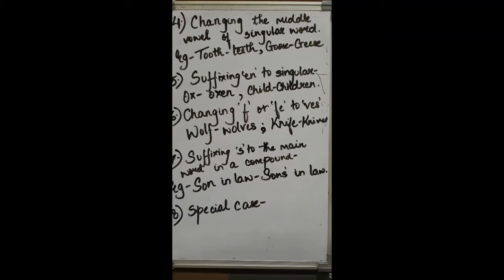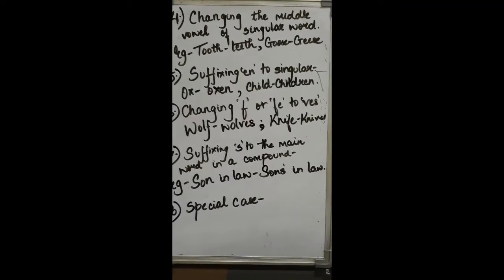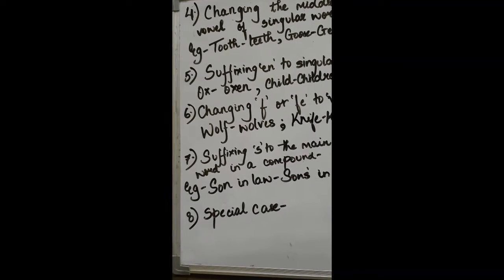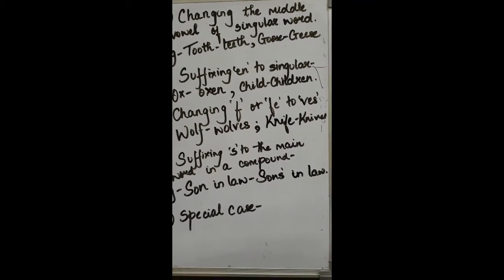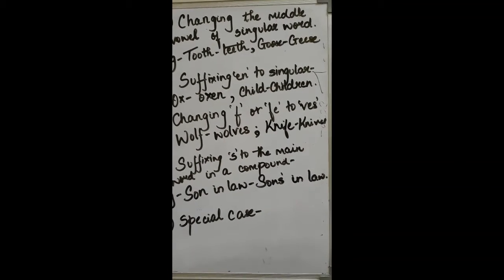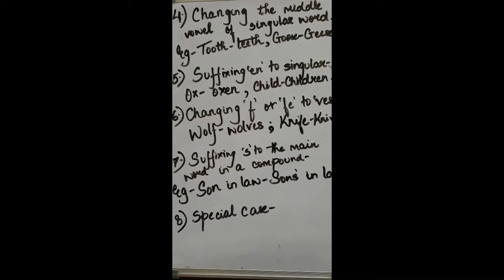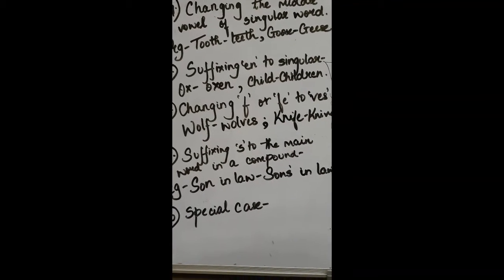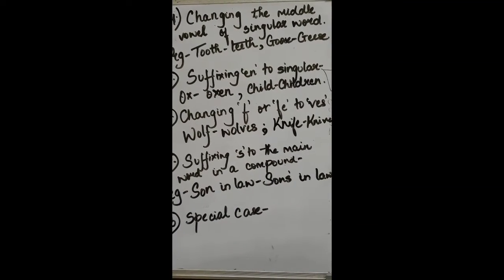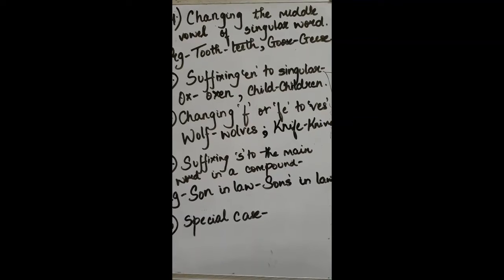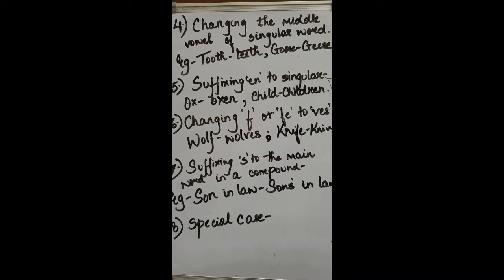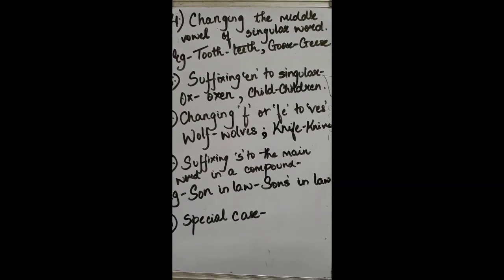Now the last one is the special cases. There are many special little cases which make from a singular to a plural noun. For example, few nouns end in s in the singular forms. For example, news, mathematics, innings, physics. So you cannot add one more s to it, right? You cannot say this one is a piece of news, those two are the piece of news. You cannot put another s to it.